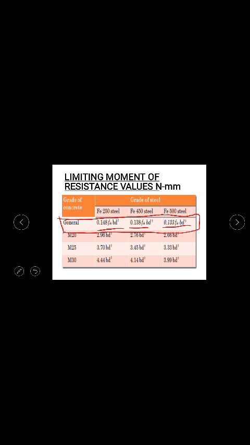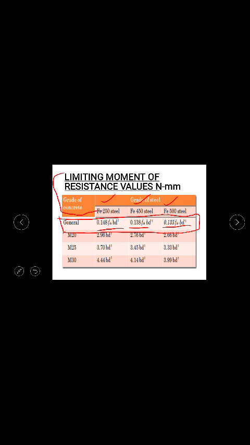If you notice properly, these limiting moment of resistance values are dependent on XU max, and this XU max value is again dependent on the grades of steel. Fe 250, Fe 450, Fe 500, these are nothing but the grades of steel. So the final moment of resistance is dependent on the grade of steel.